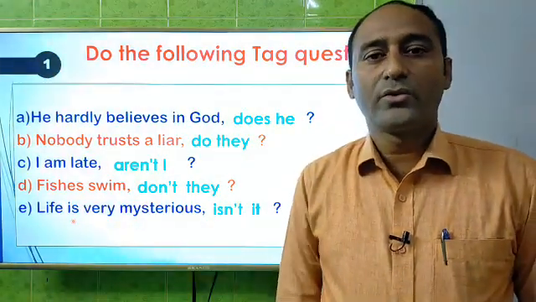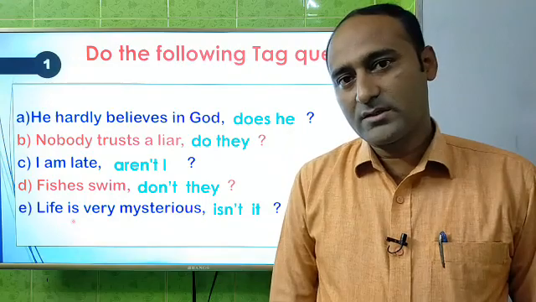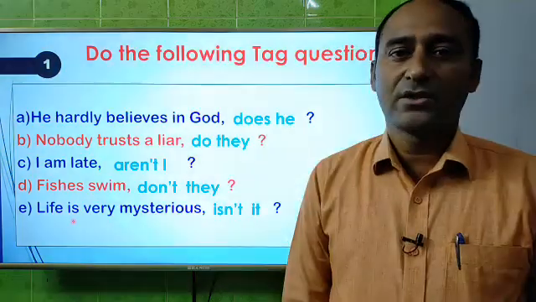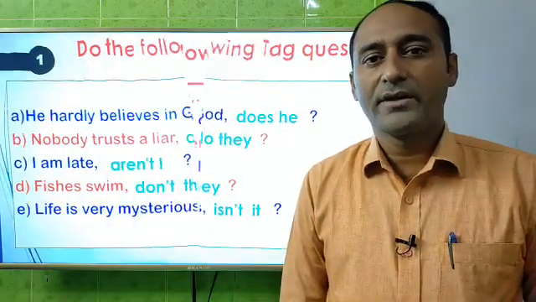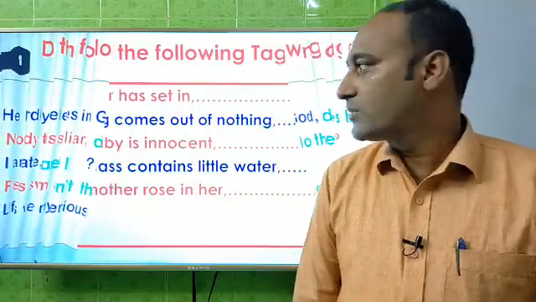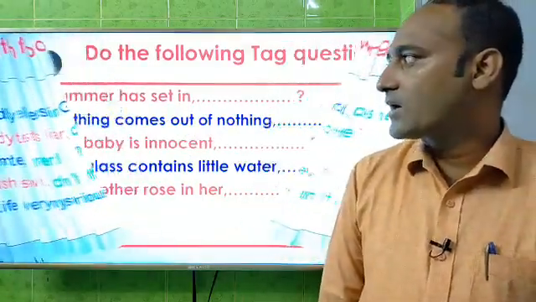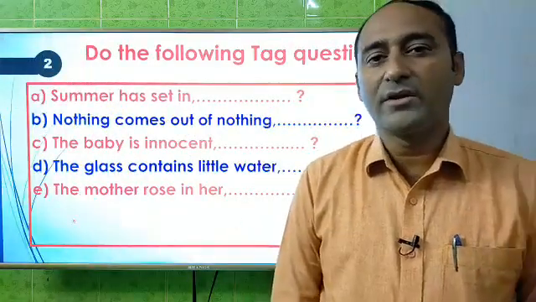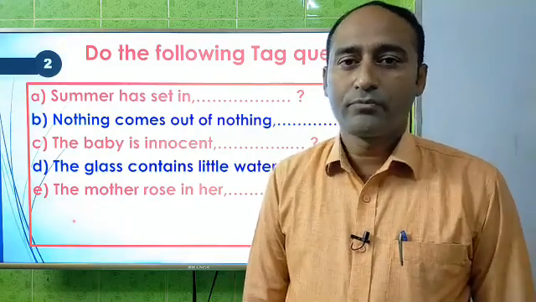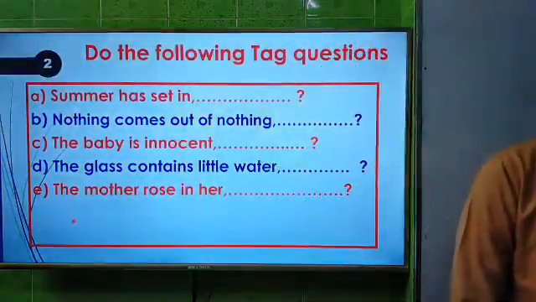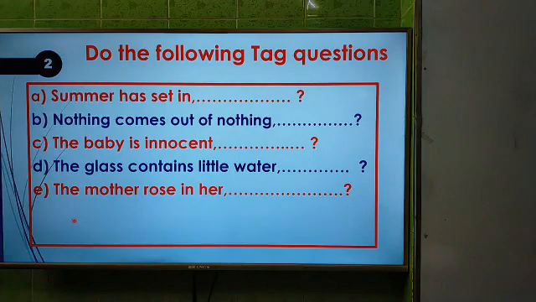Now I am going to give you another 5 questions on take question, and that's why you will get another 2 minutes to write down the answers, and you should write down in brief. And I am going to the screen. The first question is summer has set in.